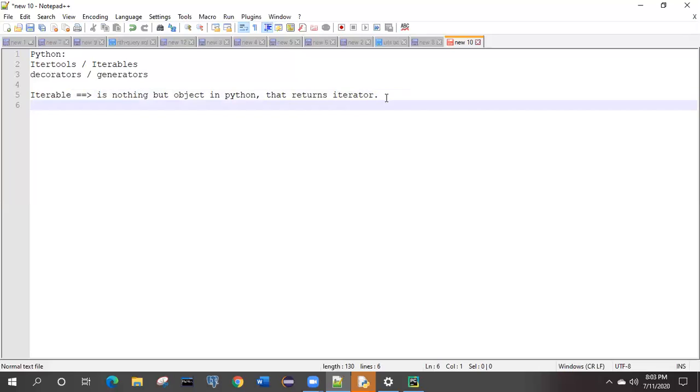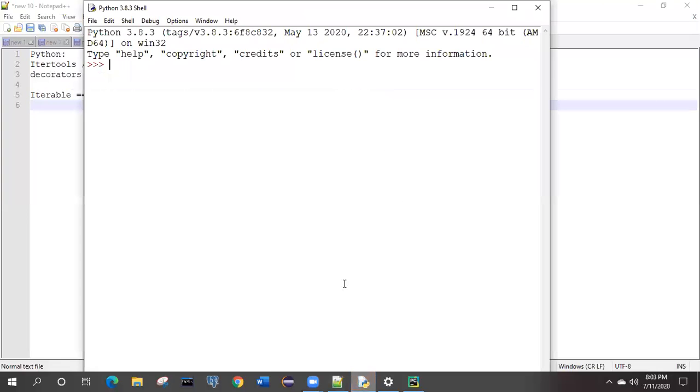As I just talked about, if we have the list, we can proceed further by iterating on it. It is a one-line example. Suppose we have one list known as nums, and that list will have some values like this. This is the list, and from this list, I need to iterate.